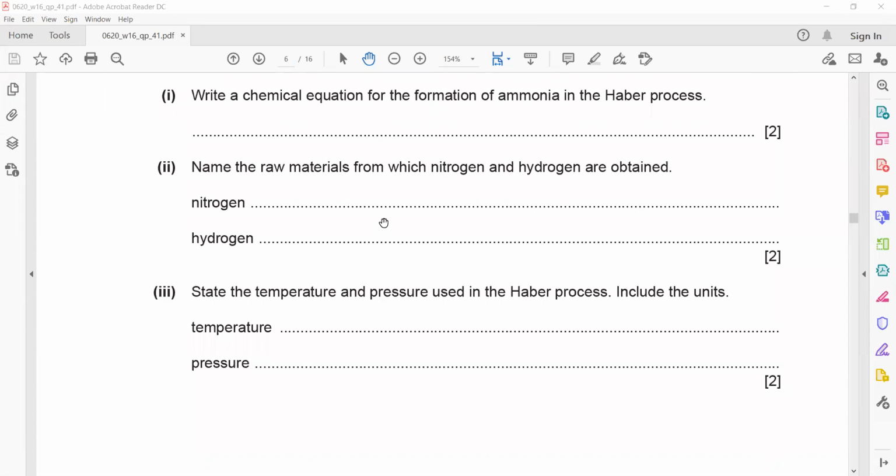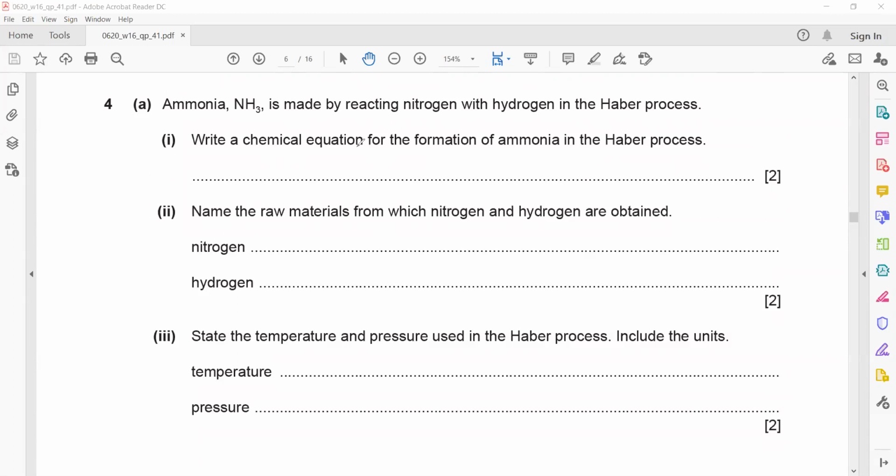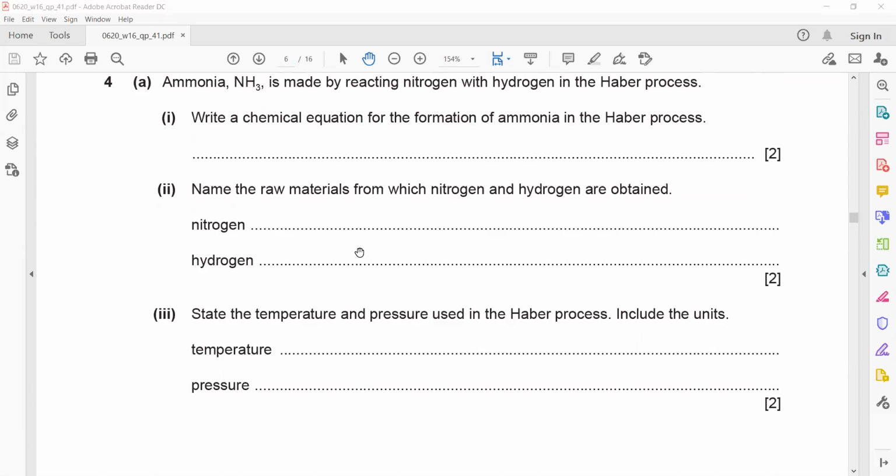State the temperature and the pressure used in a Haber's process. So temperature is around 450 degrees centigrade, and pressure for the contact process is 2 to 3 atm, but for Haber's process we use a high pressure. You can mention 200 atm. The unit is also important, 200 atmospheric pressure.